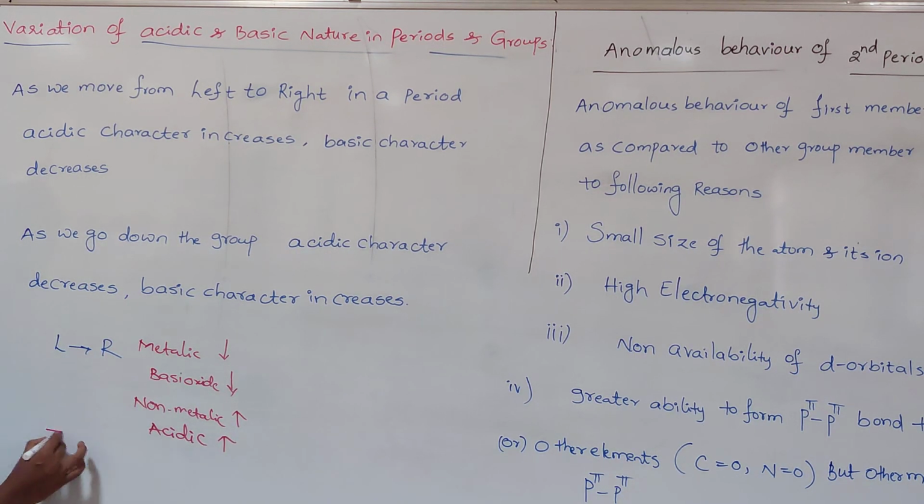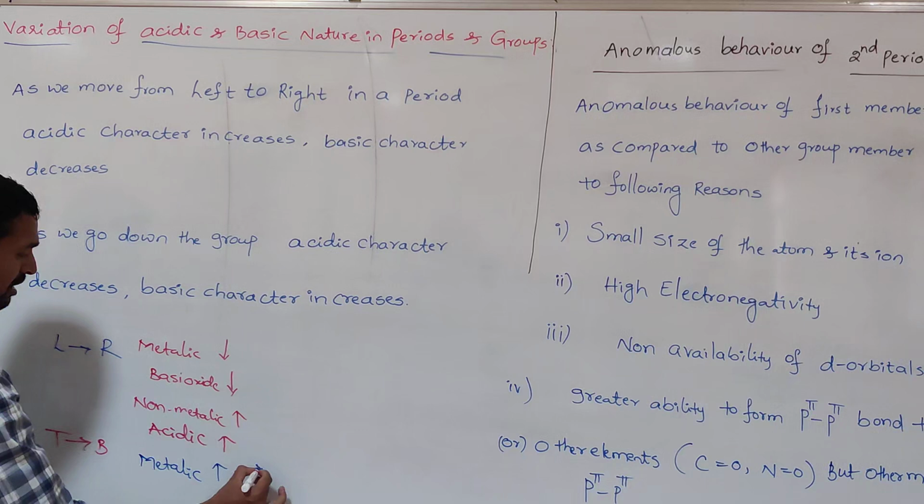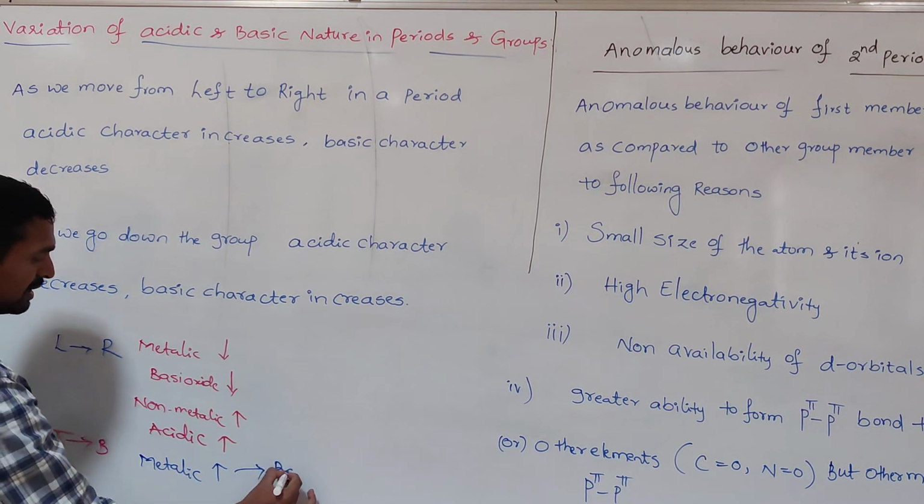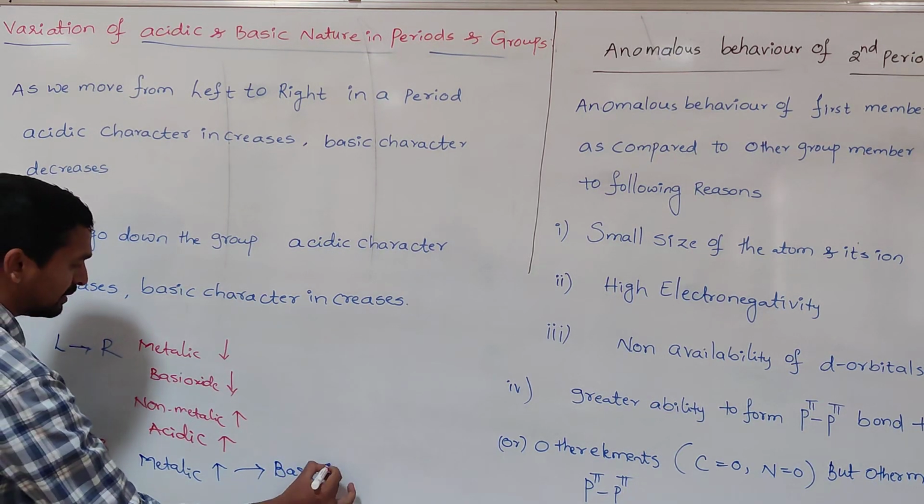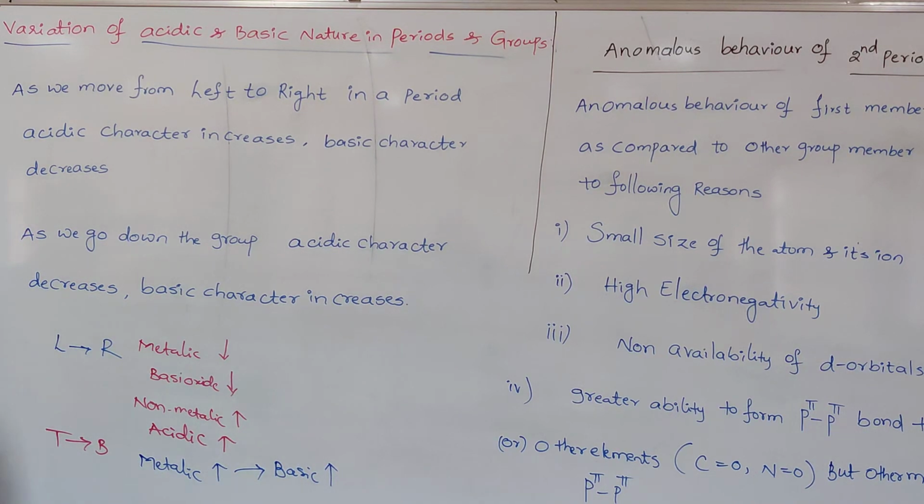Going down, that is top to bottom, metallic character increases. The metals form basic oxides, so basic nature increases. The non-metallic character decreases top to bottom.